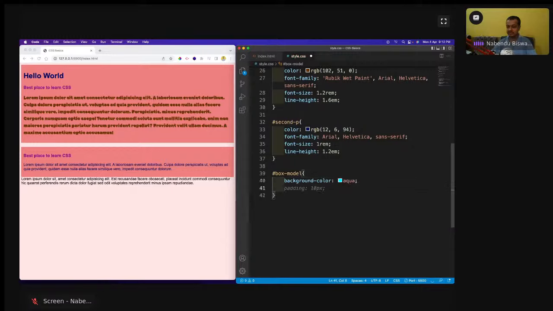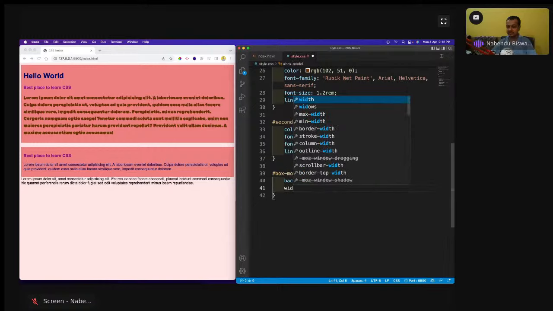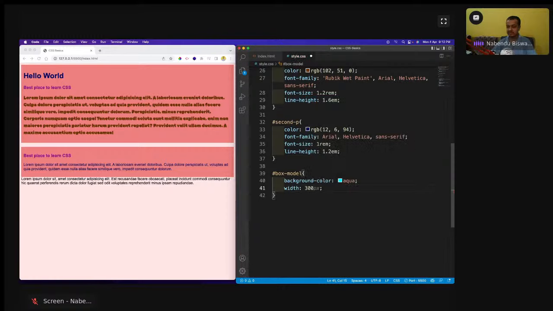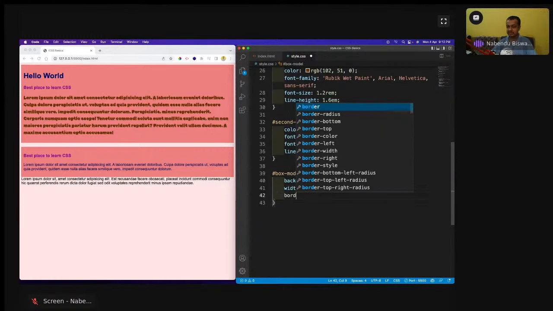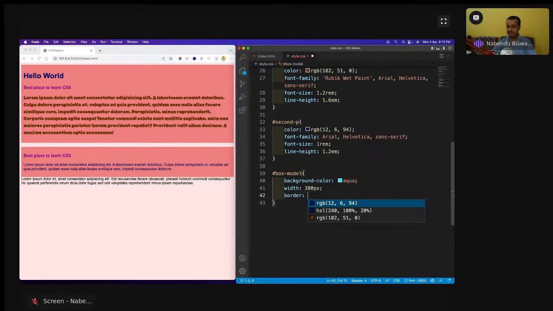Then width, I can give the width also. Width, like how much? Width is like 300 pixel. Then I can give something known as a border. Border is there, which I'll make 15 pixel is how much the size is there. 15 pixel solid, and green I'll do. And now let me save it.